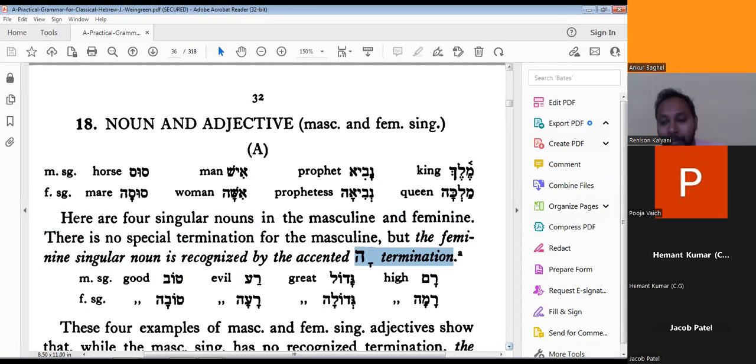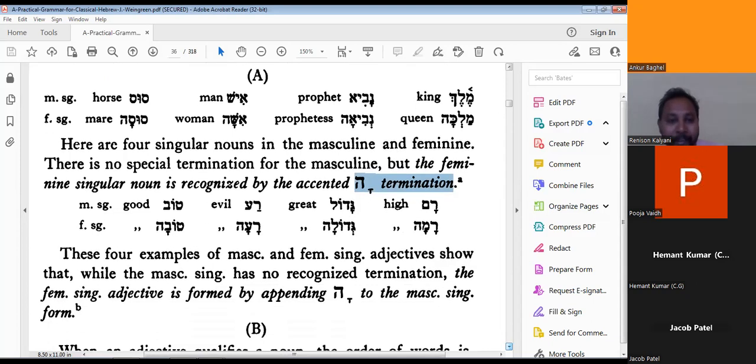Now we were seeing the noun. Let's see the adjectives. Here are the adjectives. They are also masculine and feminine singular. We find some differences, like tov. The word tov means good, but to make it feminine, we change the word. The meaning is the same. Tov means masculine good, and feminine tova also means good.